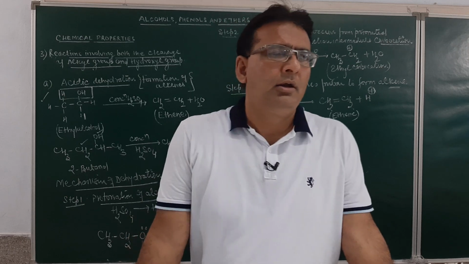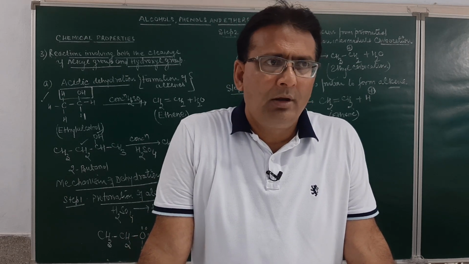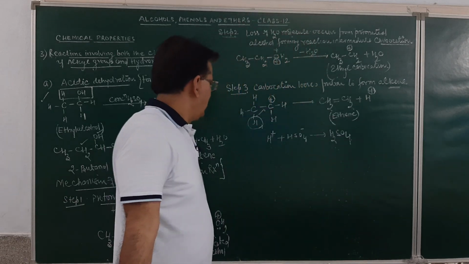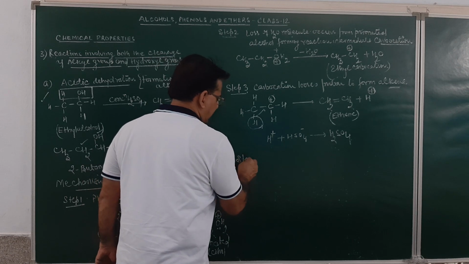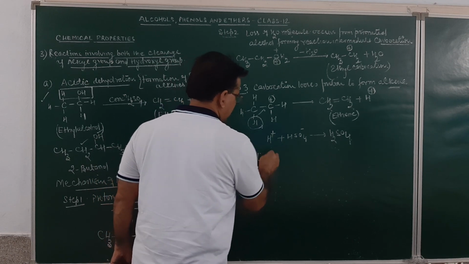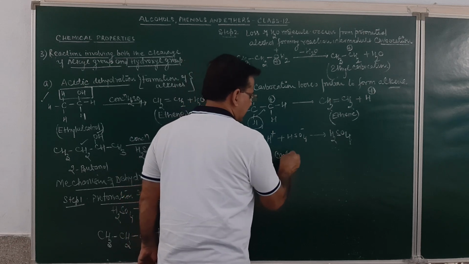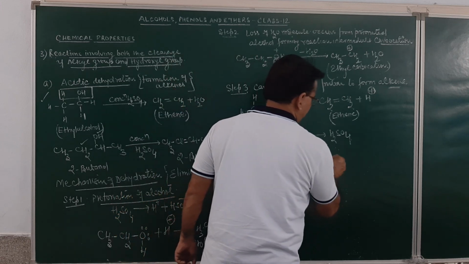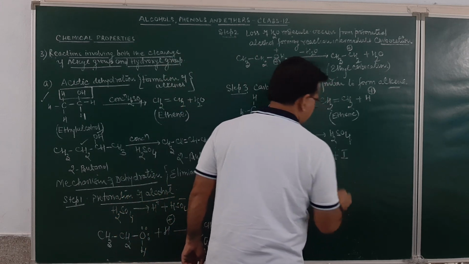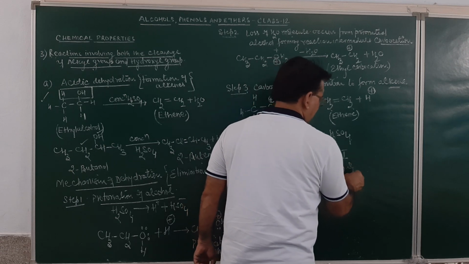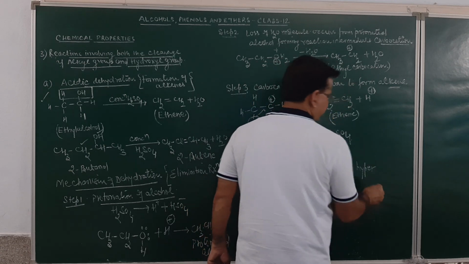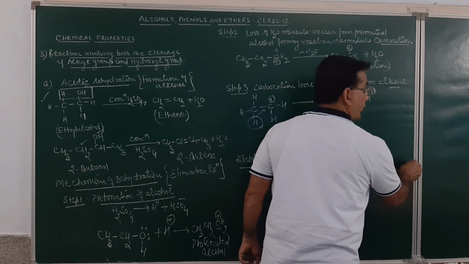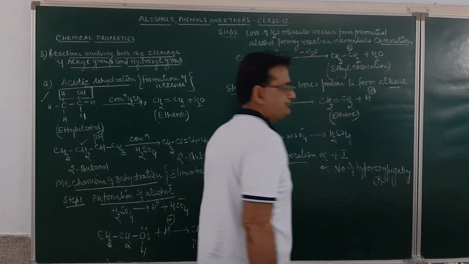Stability of carbocation is directly proportional to plus I effect and directly proportional to number of hyperconjugating structures. You must apply this concept in solving the problem.